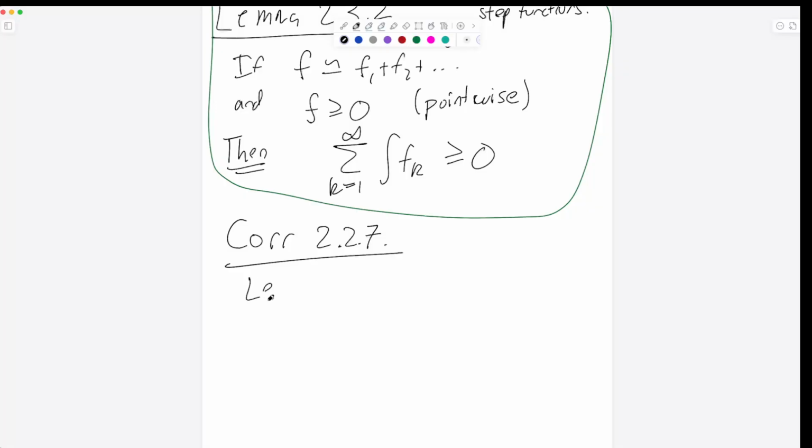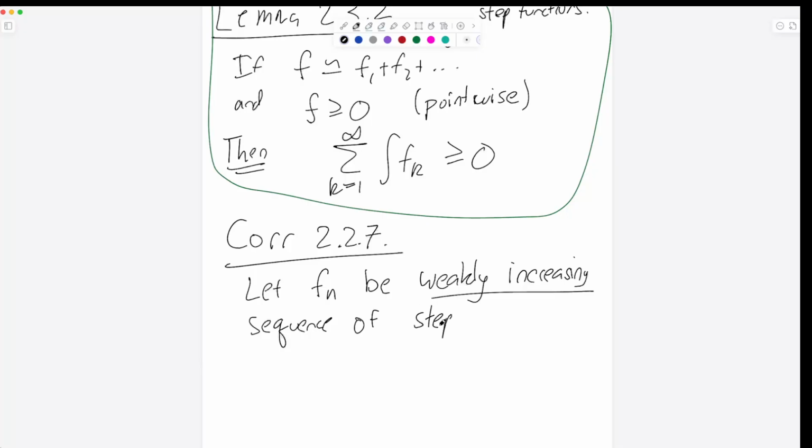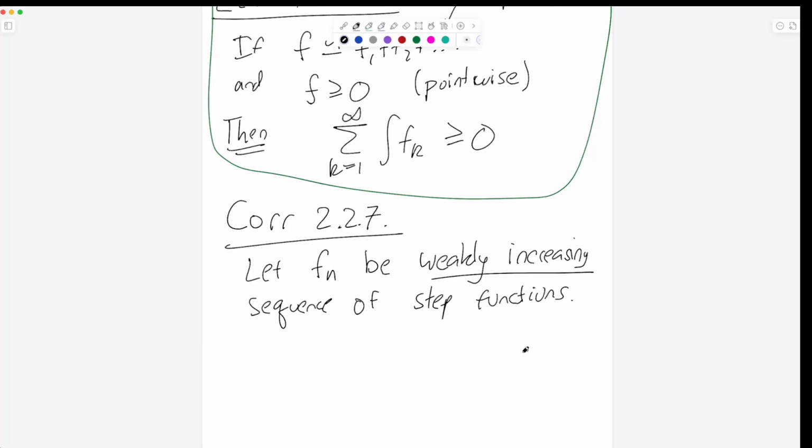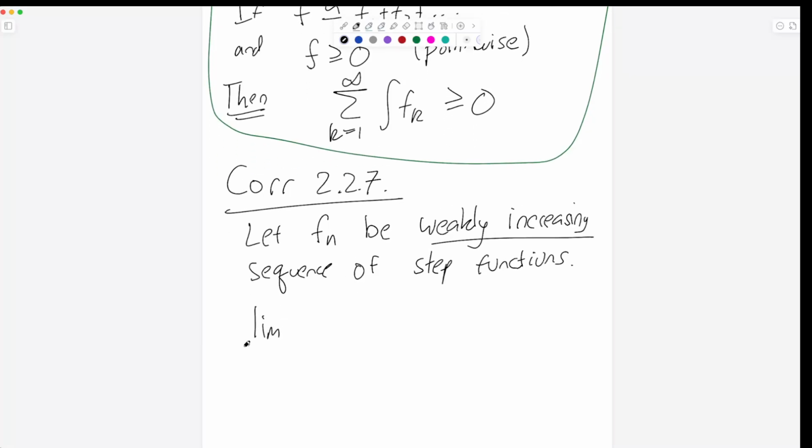So it says, let Fn be a weakly increasing sequence of step functions. So this time they're going up, and we know that the limit as n goes to infinity of Fn of x is greater than or equal to 0.